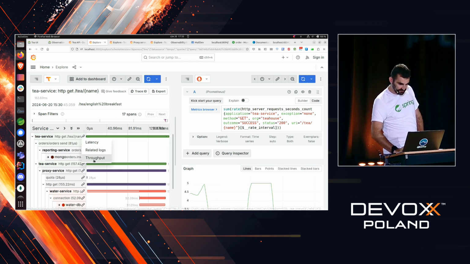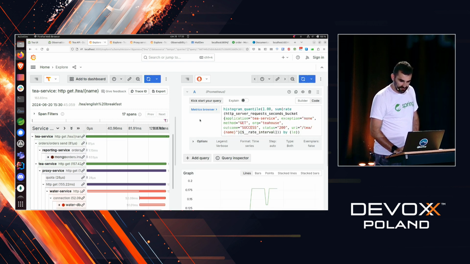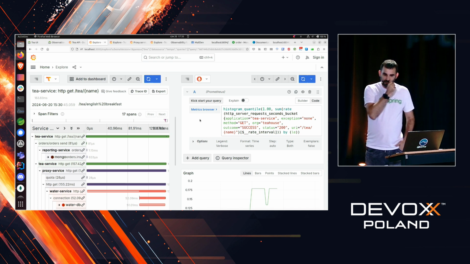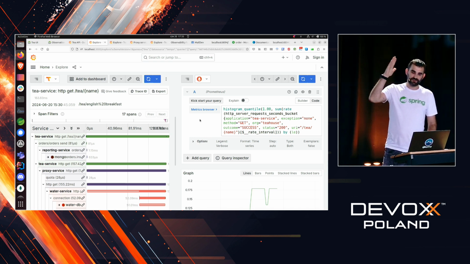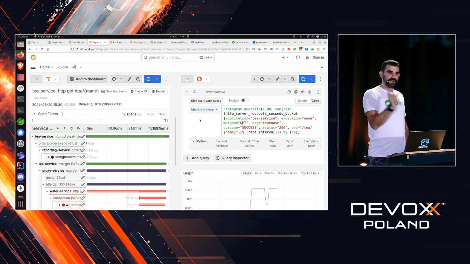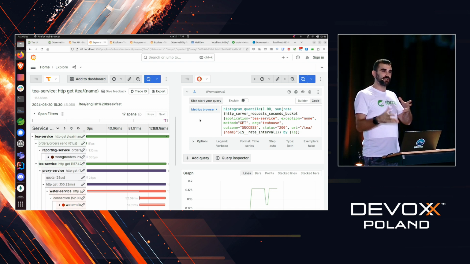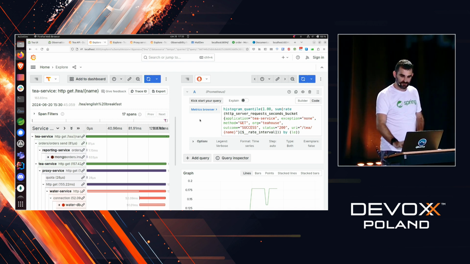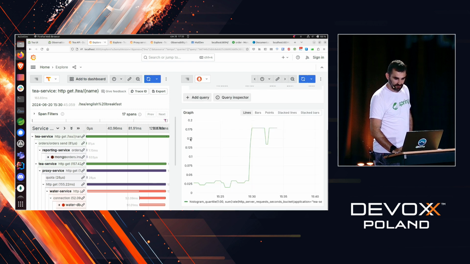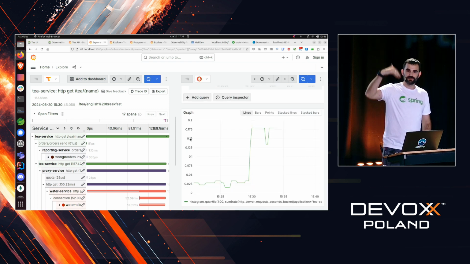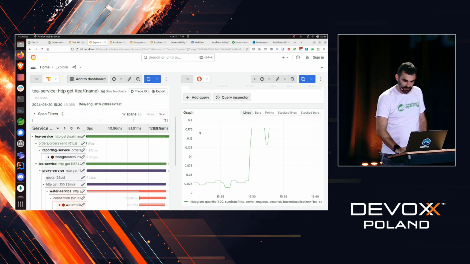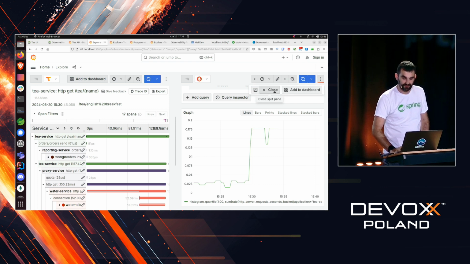We can pick latency, for example. So this is the maximum latency for the given application with the given tags that come from the span. So this is the closest we can get to jump from spans to metrics. So here we have the rate of the latency, and we can see that it spiked over time.